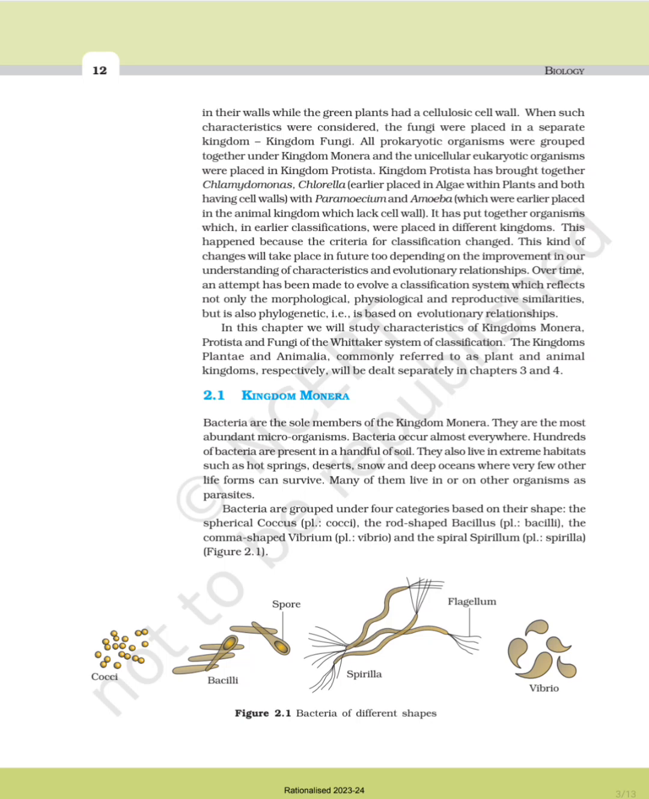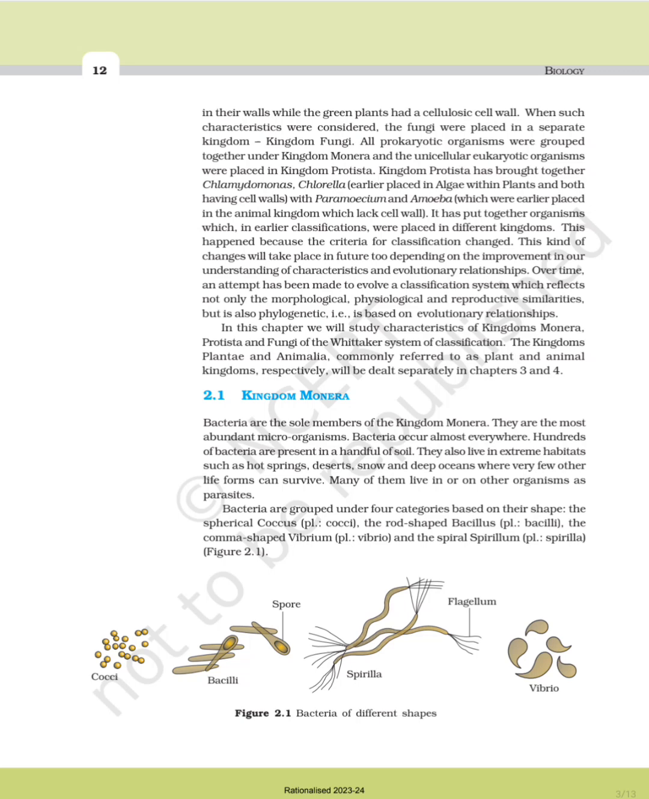Over time, an attempt has been made to evolve a classification system which reflects not only the morphological, physiological, and reproductive similarities, but is also phylogenetic, that is, based on the evolutionary relationships. In this chapter, we will study characteristics of kingdom Monera, Protista, and Fungi of the Whittaker system of classification.